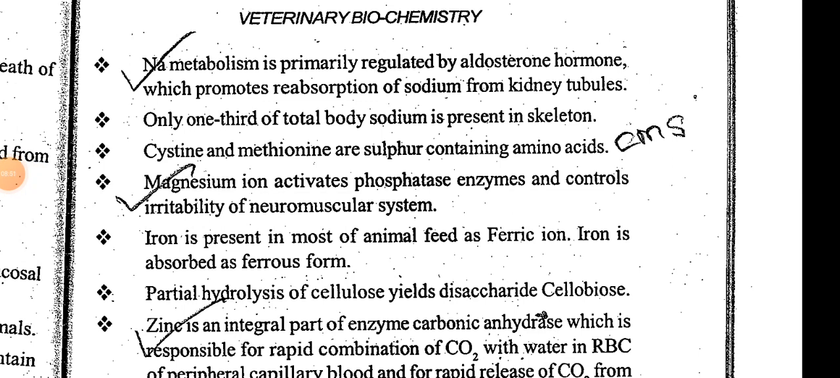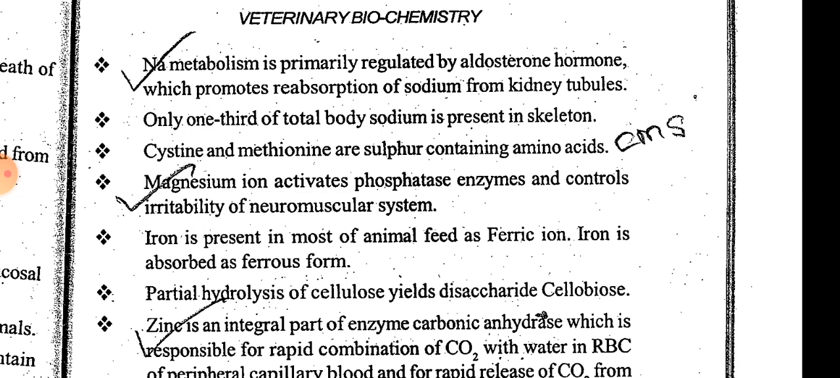Magnesium ion activates phosphatase enzyme and controls irritability of the neuromuscular system. Iron is present in most animal feed as ferric oxide and is absorbed as the ferrous form. Iron is present in food as ferric and is absorbed in the gastrointestinal tract as ferrous.